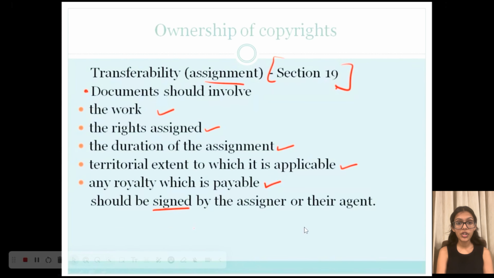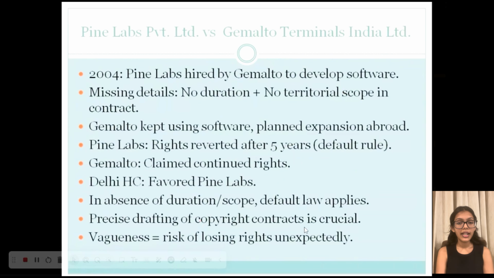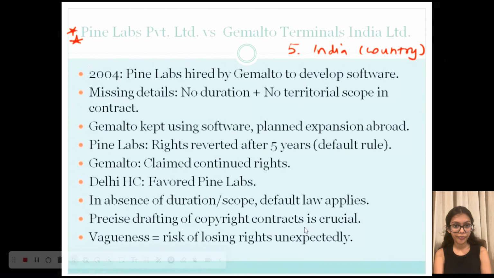If the duration of transfer is not mentioned, then automatically a period of 5 years is assumed from the date of assignment. Also, if the territory is not mentioned, then the entire country of India is applicable. So these two concepts of duration and territory were confirmed in cases like Pine Labs Private Limited versus Gemalto Terminals India Limited. So what happened was, Pine Labs was hired by Gemalto in 2004 to develop a software.